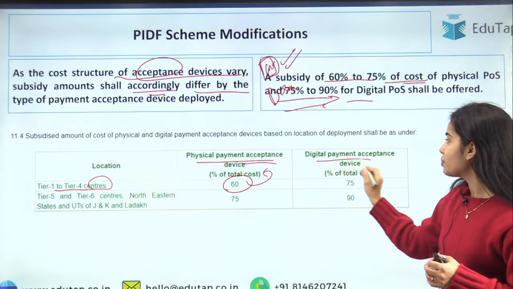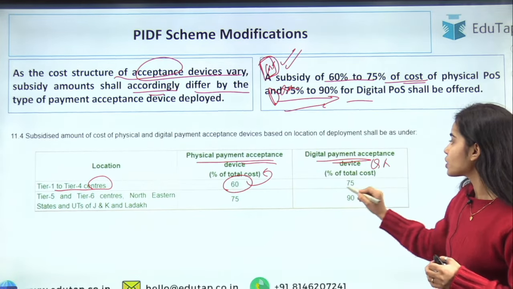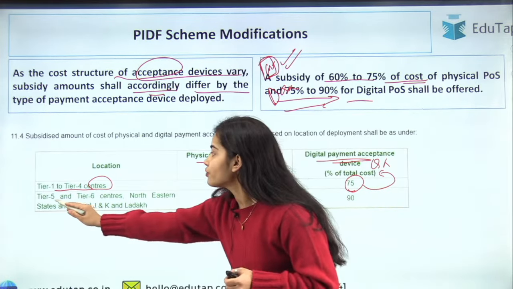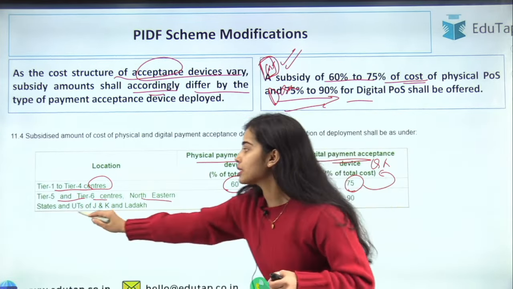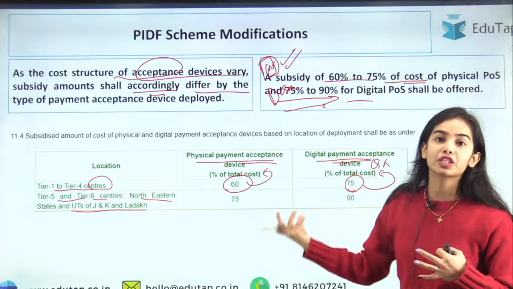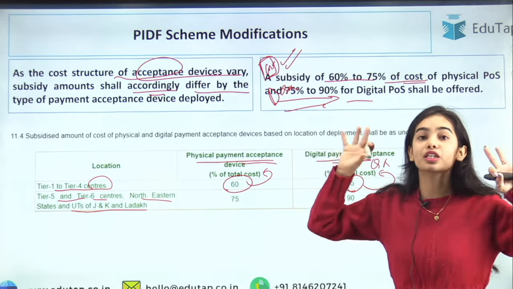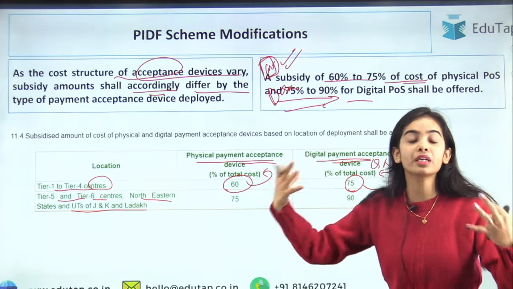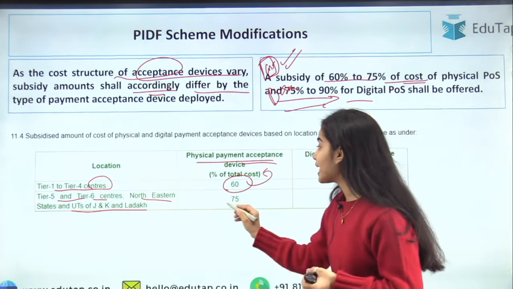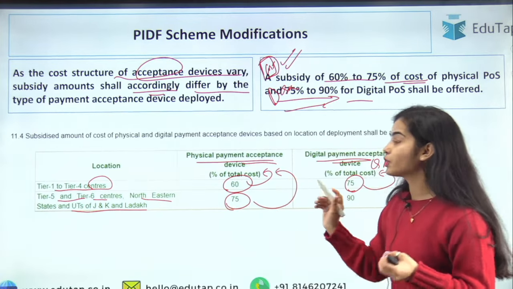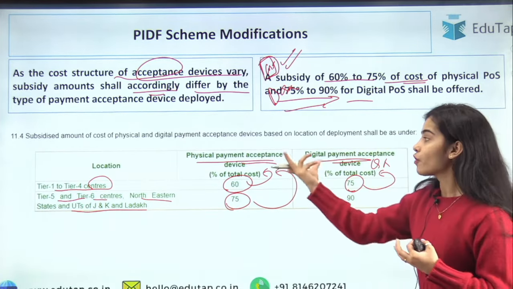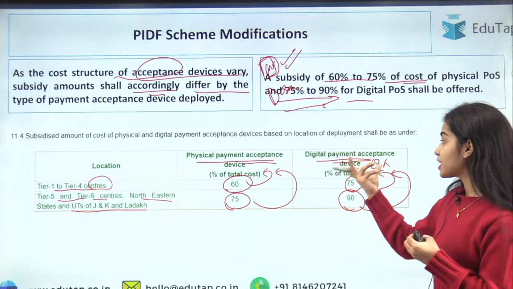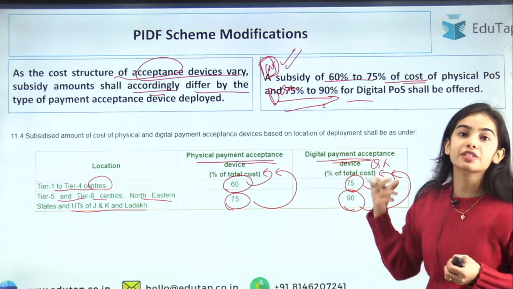In the digital payment acceptance device, that is for the QR codes, 75% of the total cost subsidy is being provided. For the tier 5 to tier 6 centers and for the northeastern states, for the union territories of Jammu and Kashmir and Ladakh, they are the far off areas. They are the most needed areas where we need to do the payment infrastructure development. For that, there is 75% of the subsidy of the total cost that is being provided for the physical payment, and 90% of the subsidy is provided for the digital payment acceptance device for the QR codes.